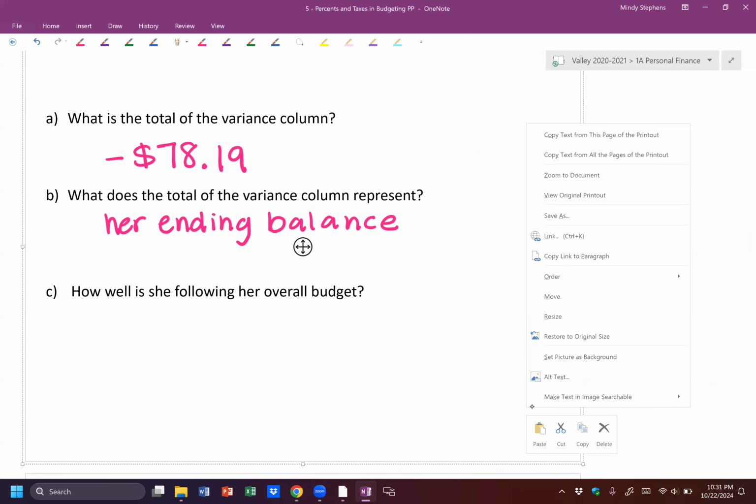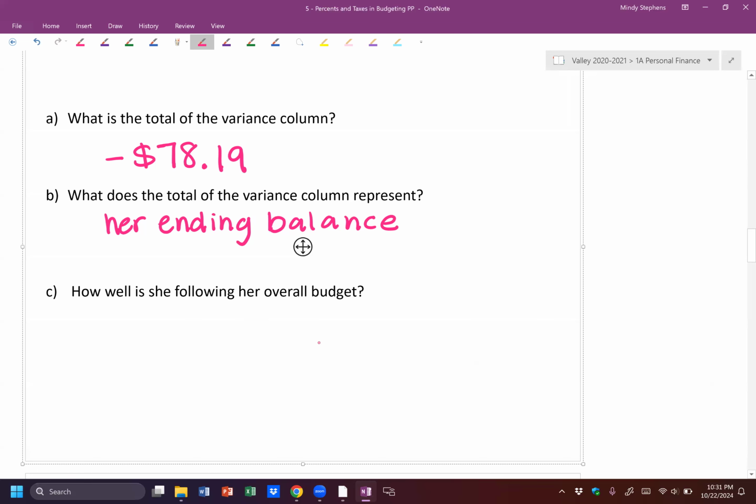So part C says, how well is she following her overall budget? So we would normally want to look at every single category and make adjustments within the categories. But for this question, we just want to know her overall budget, how's she doing? So if we just looked at this number only, ignore everything else for just a minute and just look at that number or her ending balance, we want to know how well she's following her budget. We want that variance to be as close to zero as possible. This is called zero balance budgeting, where we want everything to be zero. We want our budget and our actual to match the best that we can. And people call this zero balance budgeting.